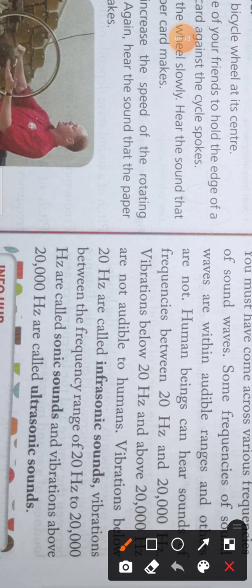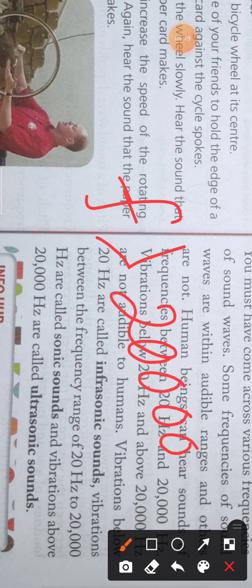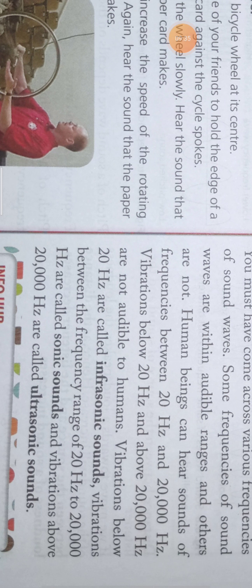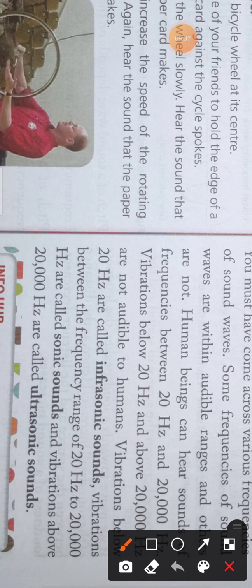Those sounds whose frequency is greater than 20,000 hertz are called ultrasonic sound. The ultrasonic sounds are generally used to detect babies, to detect the gender of a baby of a pregnant lady.